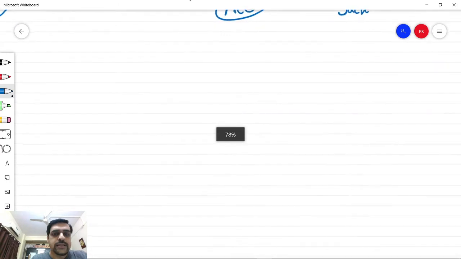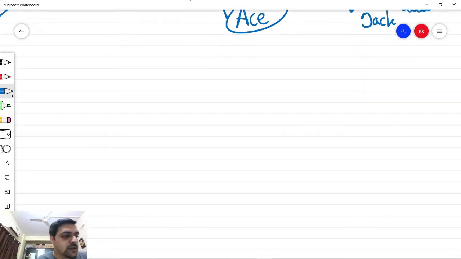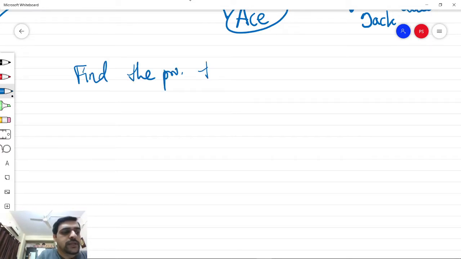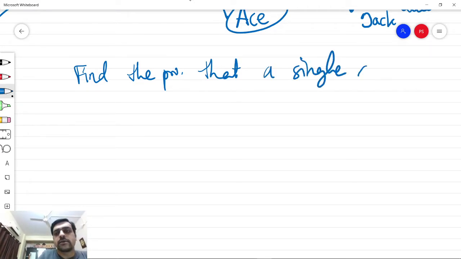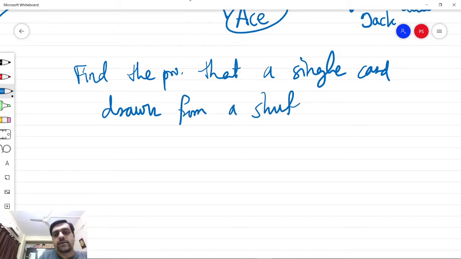So let us take an example of playing cards and find the probability. We will find the probability that a single card drawn from a shuffled deck will be either a diamond or a king.